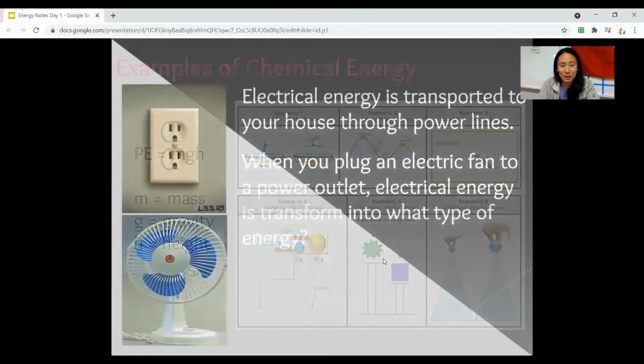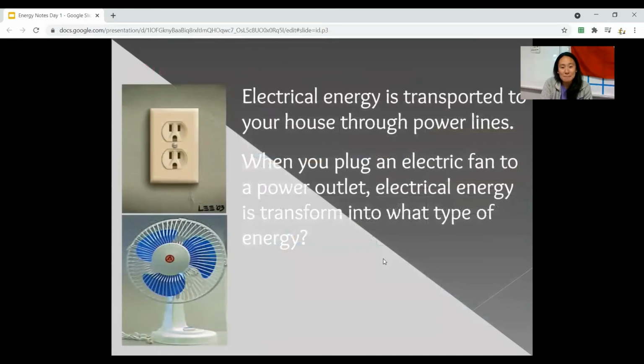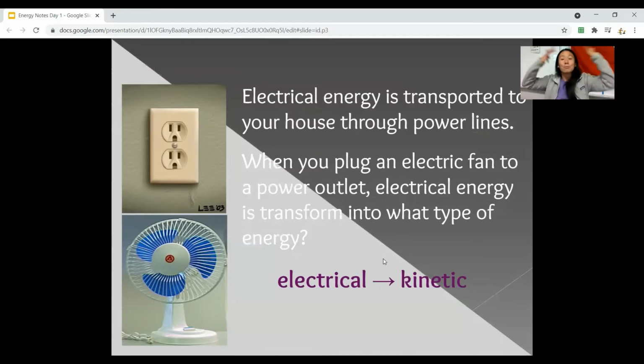So for example, here in your notes, you can see when you plug an electric fan into a power outlet, electrical energy is transformed into what type of energy? So the plug has electrical energy, it has electrons ready to move, and then the fan turns on. So electrical will turn into a very broad type of kinetic energy. It's an energy of motion of some kind, okay? And so does the total amount of energy change? Absolutely not. So the answer is no. It transfers from one to another.